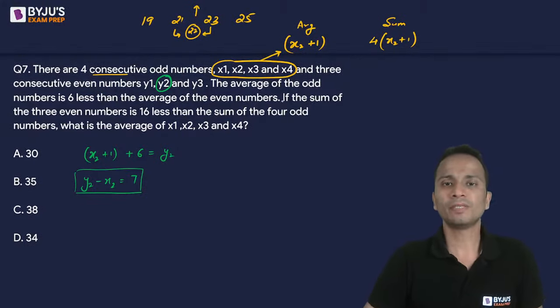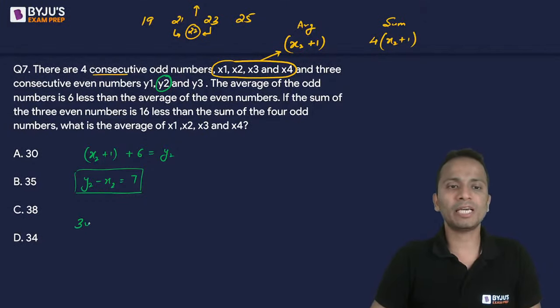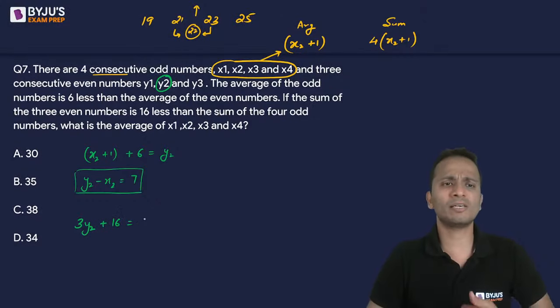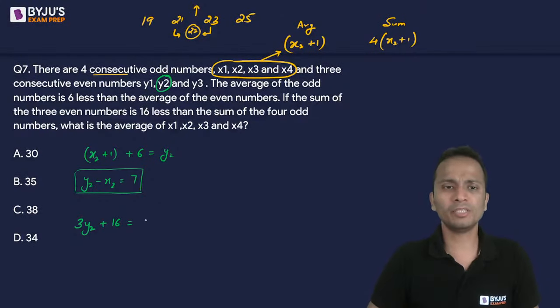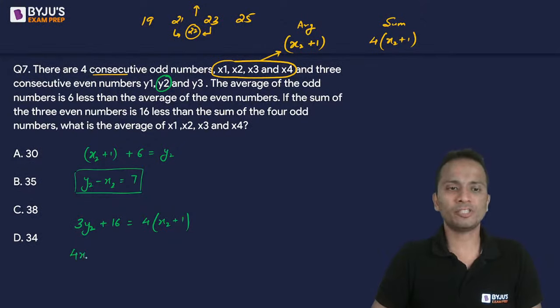Second equation, if the sum of the three even numbers, so sum of three even numbers will be 3 times their average, is 16 less than the sum of the 4 odd numbers. So it's 16 less, so we add 16, that will become the sum of the four odd numbers. So it will be 4 times x2 plus 1. All right. So now let's frame the equation. 4 times x2 minus 3y2 is equal to 16 minus 4, that is 12. So these are the two equations.